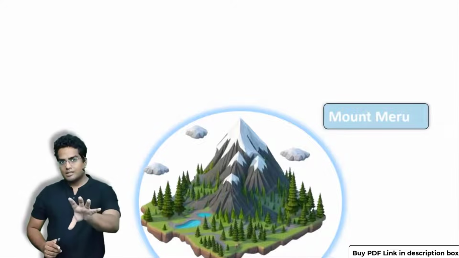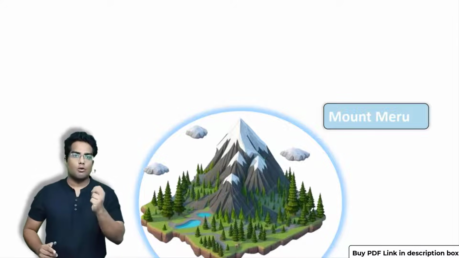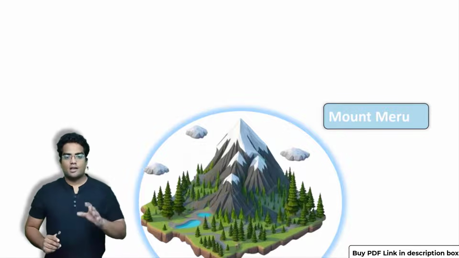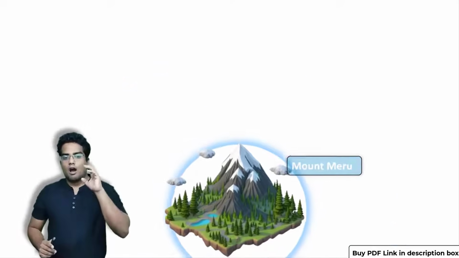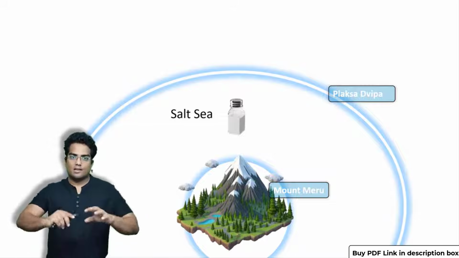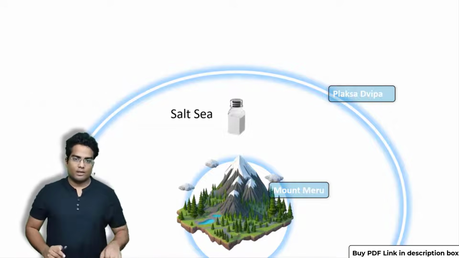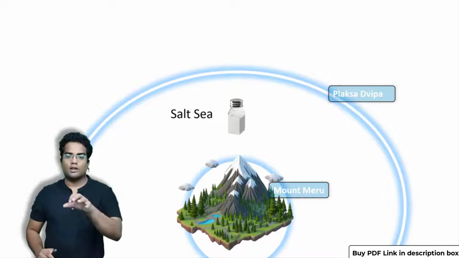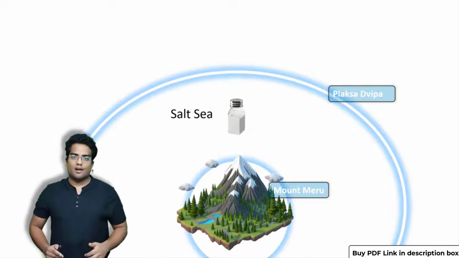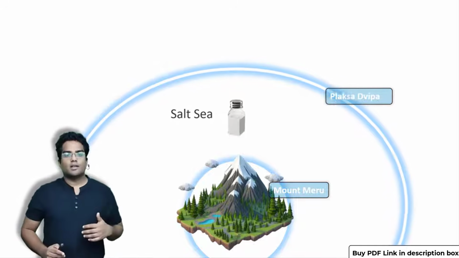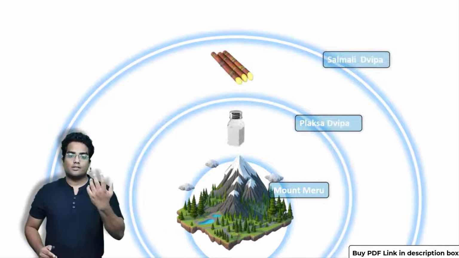Let's start with the center. In the center, we have a mountain called Mount Meru. This is the center of Jambudweep. What's next? After this particular circle, there is a sea called the Salt Sea. The sea is filled with salt. After that, there is another concentric circle or ring of islands called Plaksadvipa. I don't know how it's pronounced. It's pure Sanskrit.